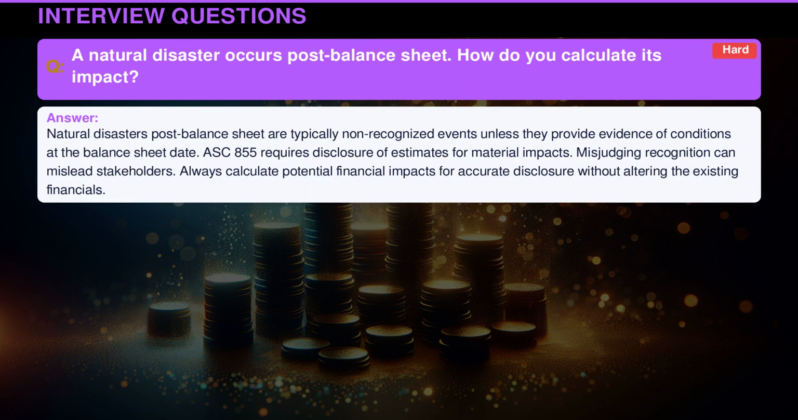Natural disasters post-balance sheet are typically non-recognized events, unless they provide evidence of conditions at the balance sheet date. ASC 855 requires disclosure of estimates for material impacts. Misjudging recognition can mislead stakeholders. Always calculate potential financial impacts for accurate disclosure without altering the existing financials.